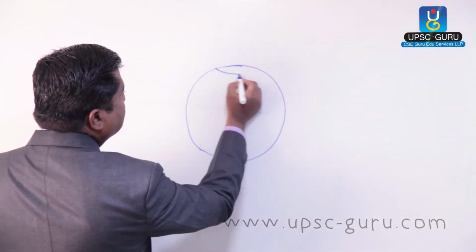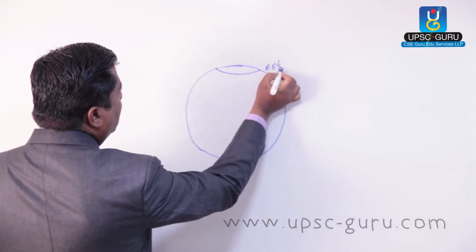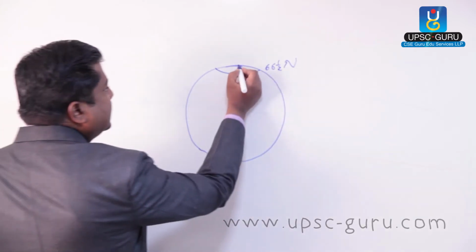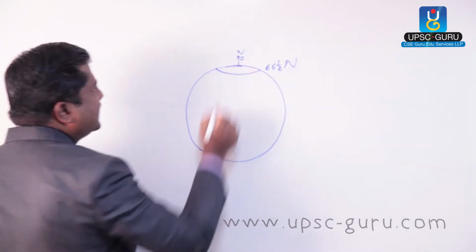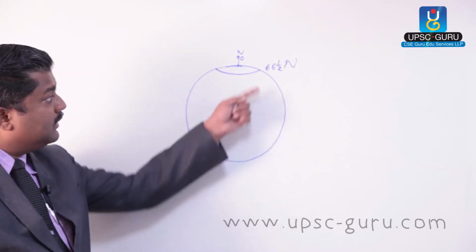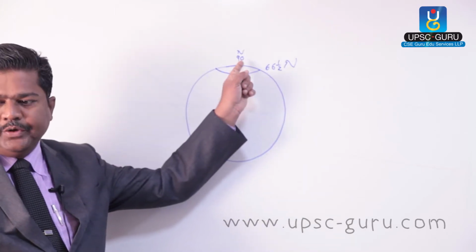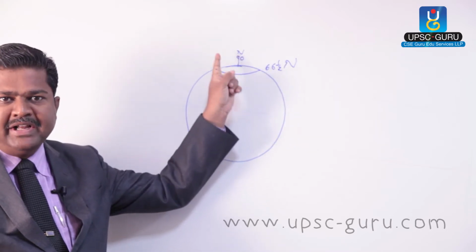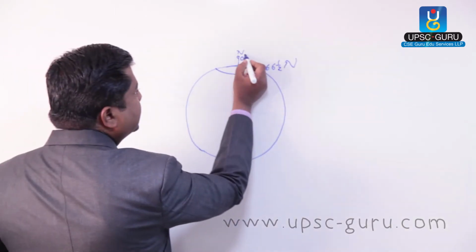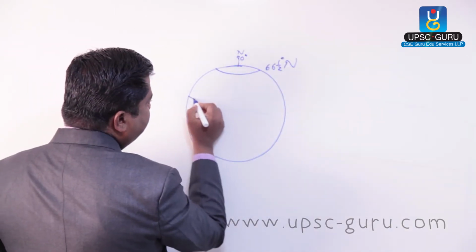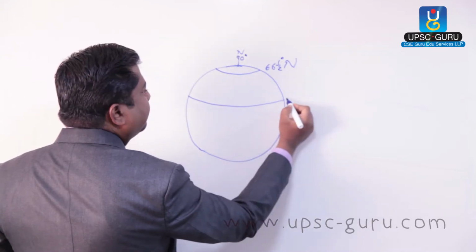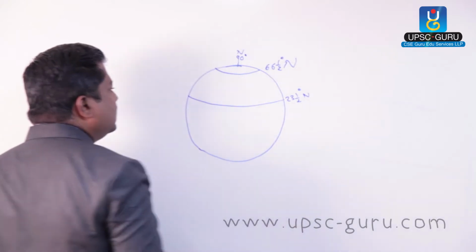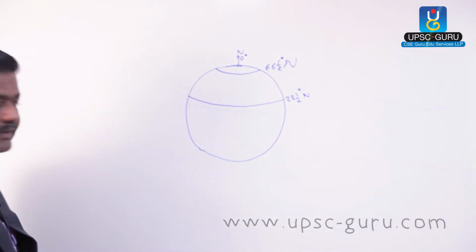You are aware this is 66.5 north, that is called the Arctic Circle, whereas this is 90 degree north, which means this is the North Pole. These are called higher latitudes. Why higher latitude? Because it is 66.5 till 90 degrees, so they are called higher latitudes. Then this is 23.5 north, this is called the Tropic of Cancer.